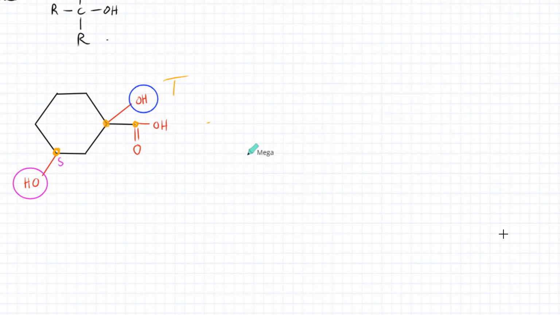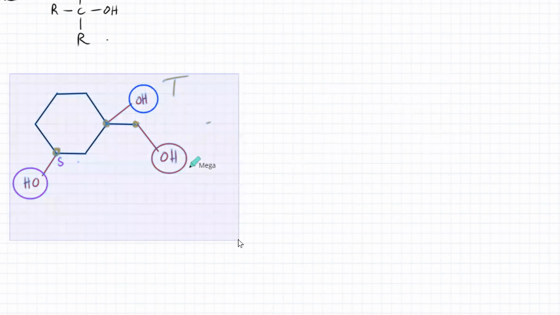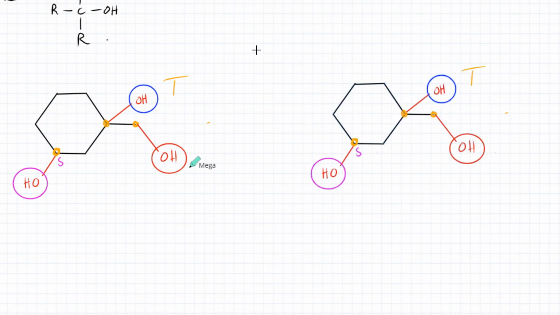I did it on the wrong one. Just a second. Let me redo this quickly. So this is the primary one, this orange one, and it will turn into a carboxylic acid, so it would become double bond O and OH.